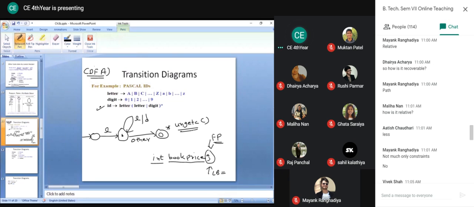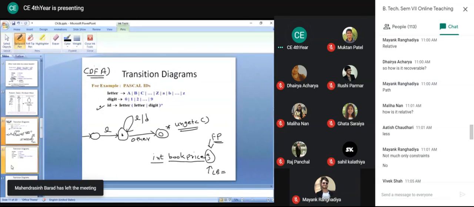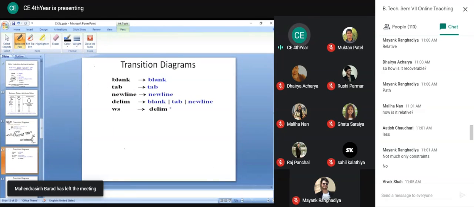If you are not using this forward pointer and lex begin concept, and you are reading one by one character, it will be considered as the first symbol in the next lexeme. So that is why the importance of other, and this is very essential. You have to understand why we are putting this other arrow, because once you read this other, then you can tell it is the valid thing. You have to read at least one extra character to declare the valid identifier.